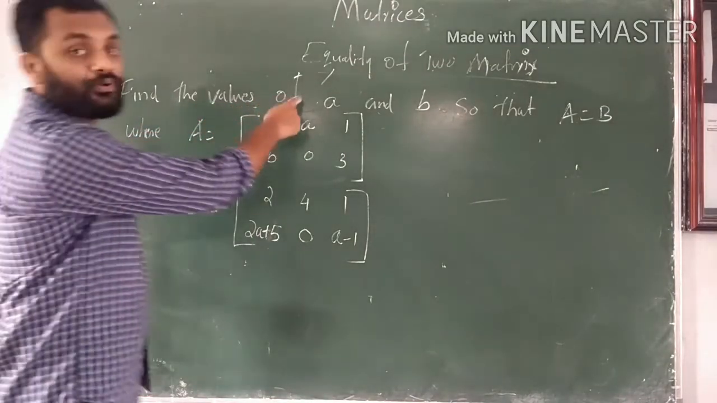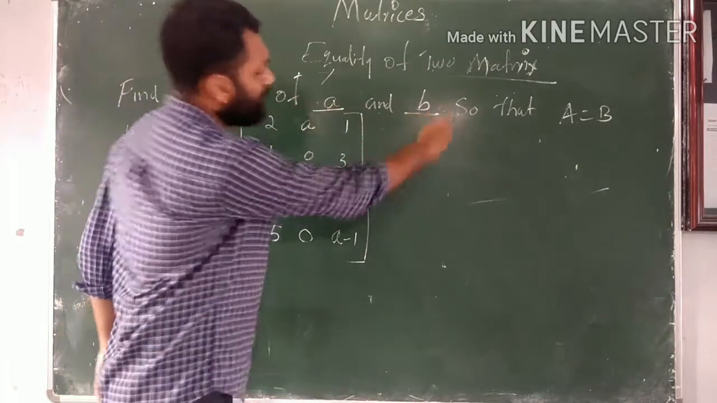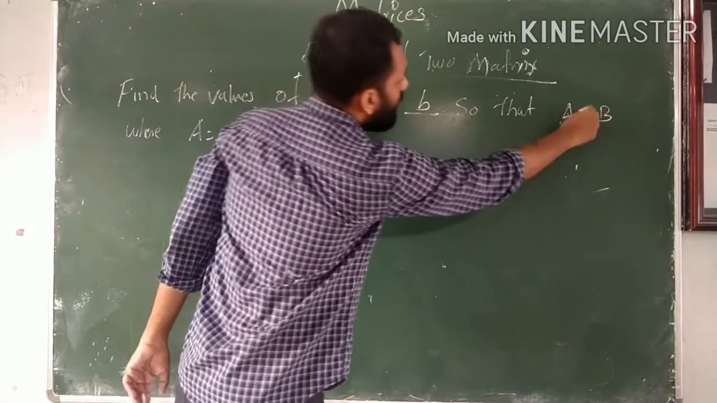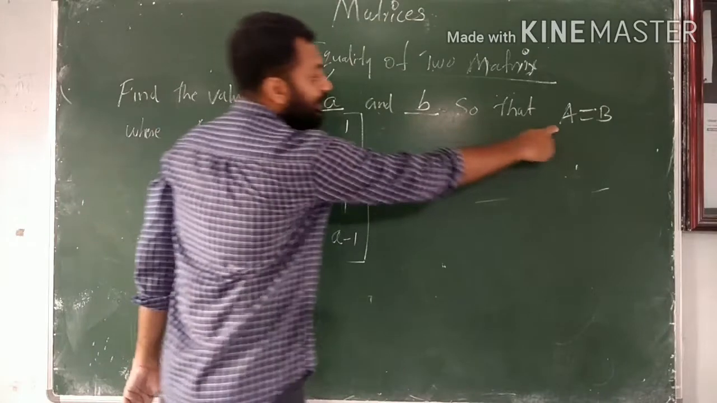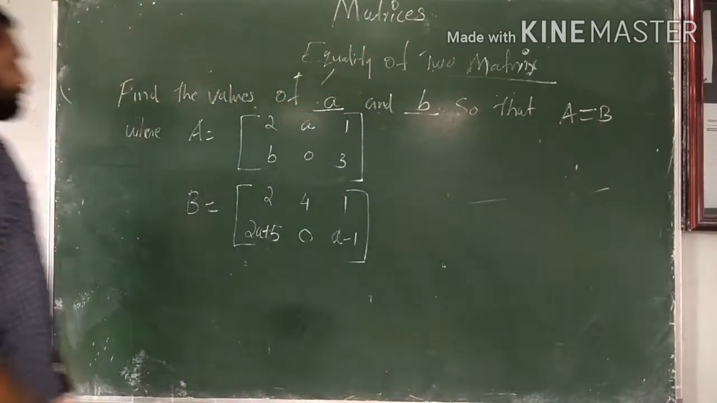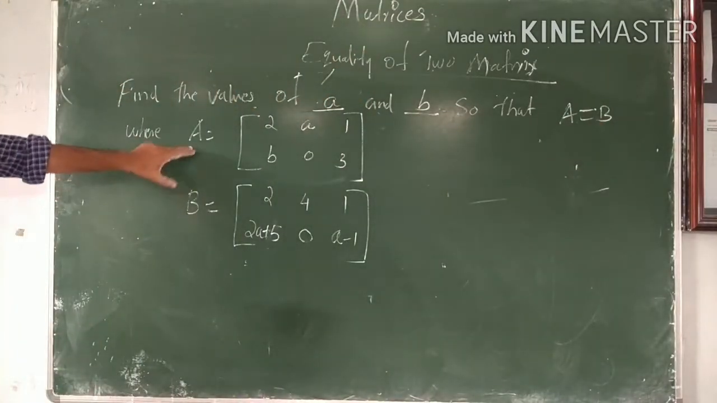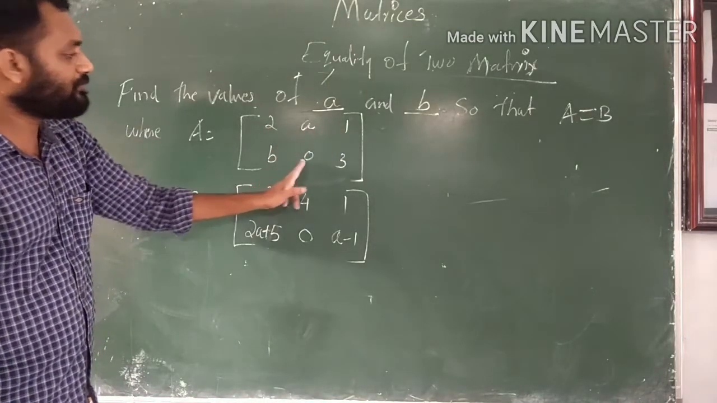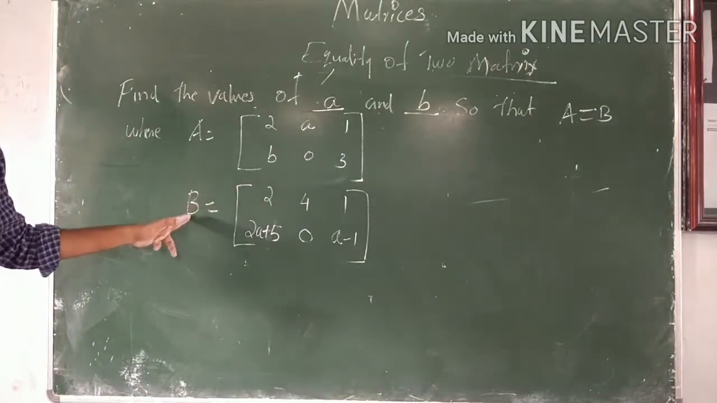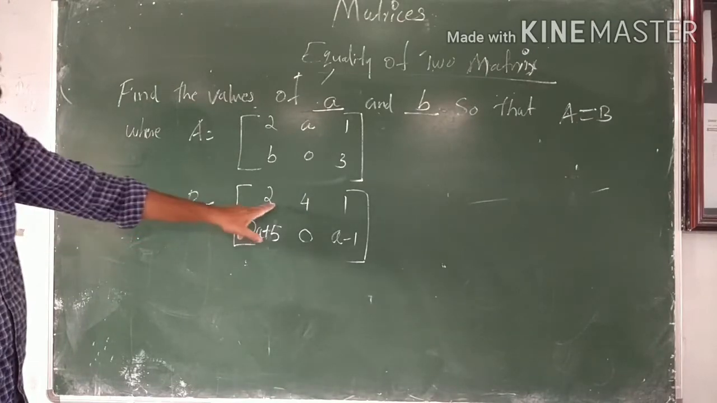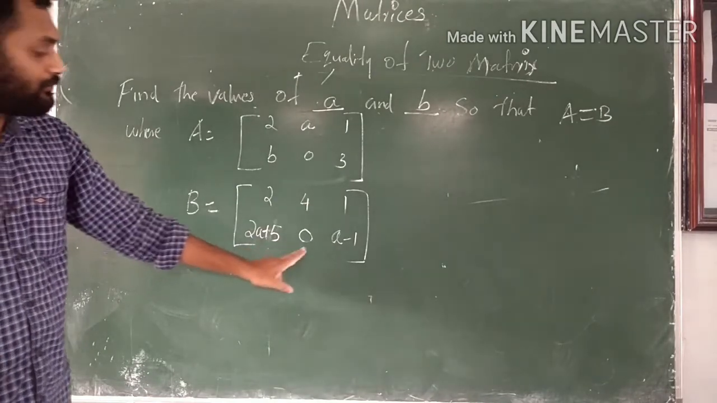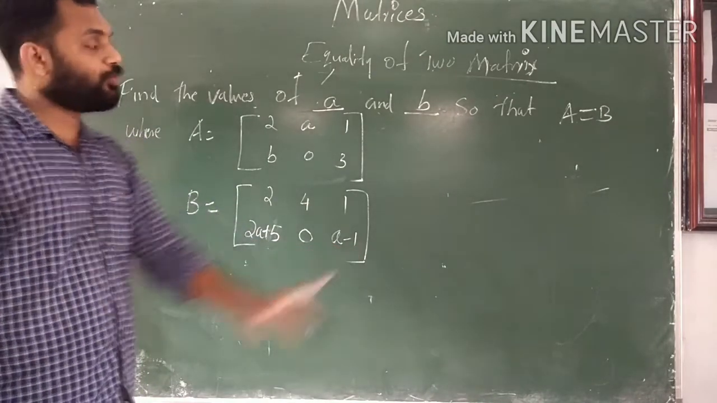Next, let us see one example. Find the values of a and b so that matrix A equals matrix B, where matrix A is equal to the matrix 2a, 1, b, 0, 3, and matrix B is equal to 2 4 1, 2a plus 5, 0, a minus 1.